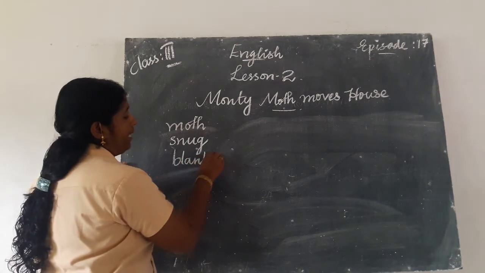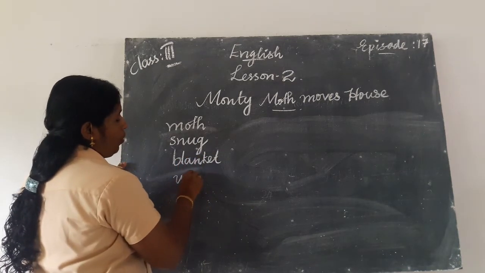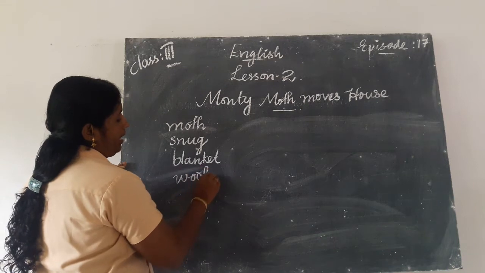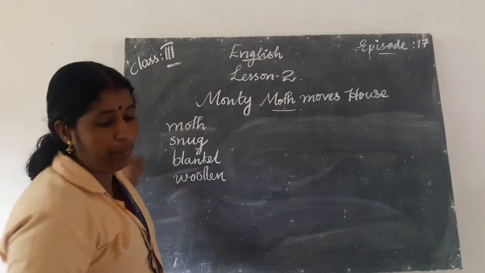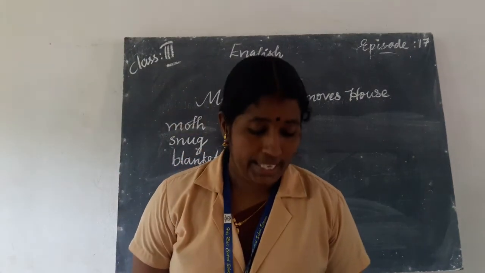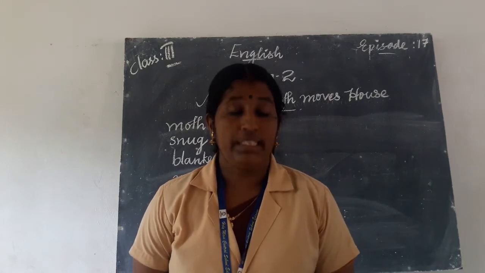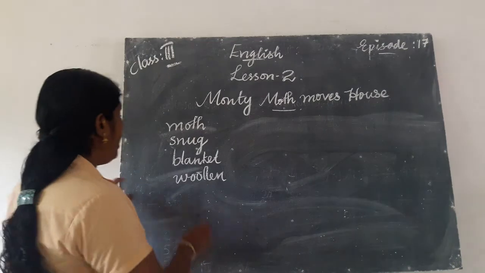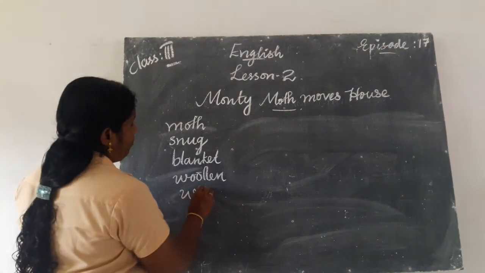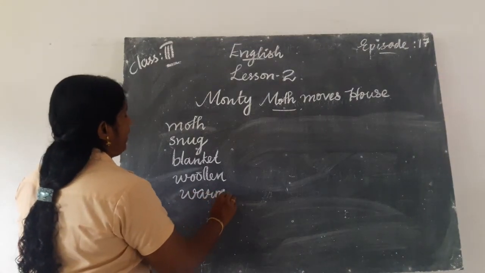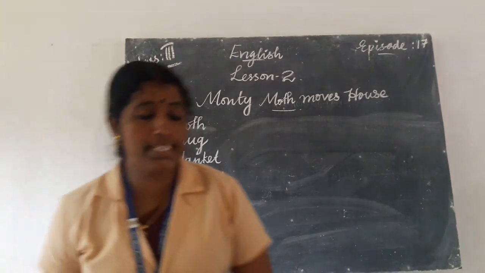Blanket, B-L-A-N-K-E-T. Woolen, W-O-O-L-L-E-N. Then warm, W-A-R-M. Look at the first sentence.